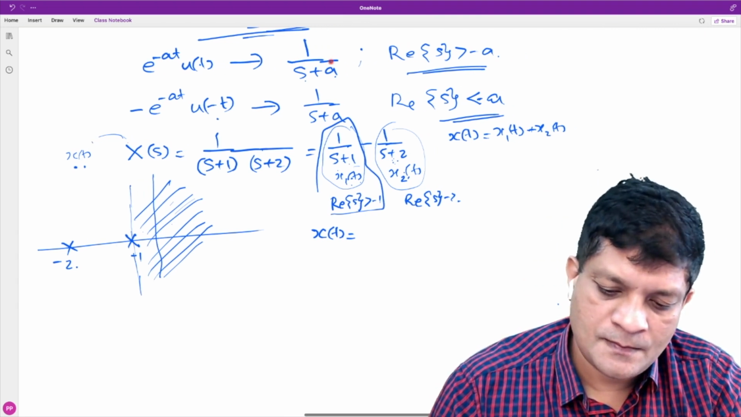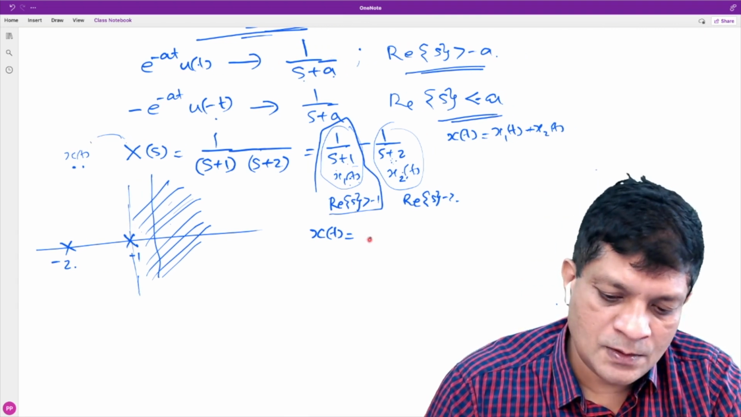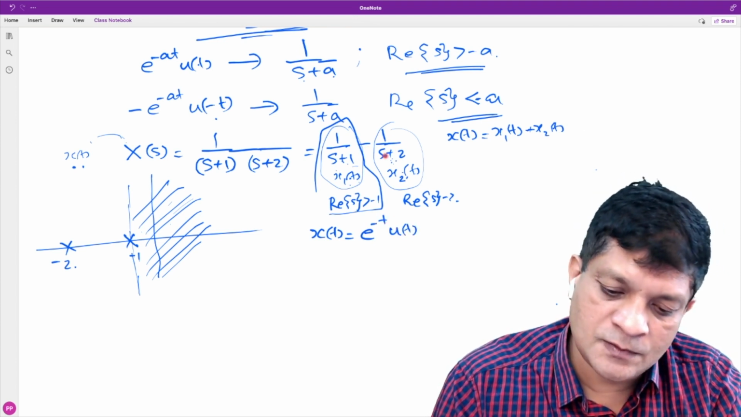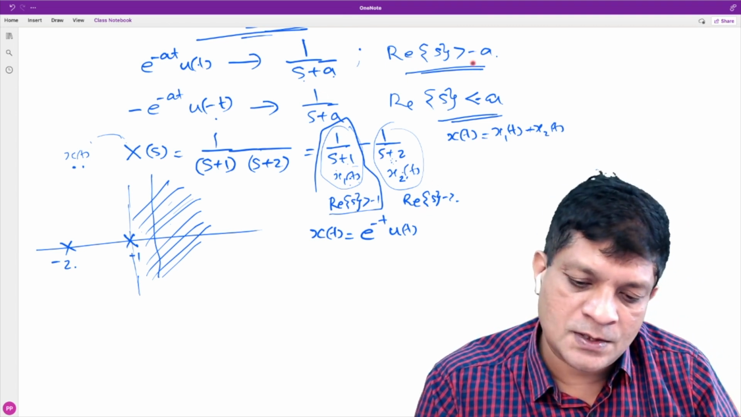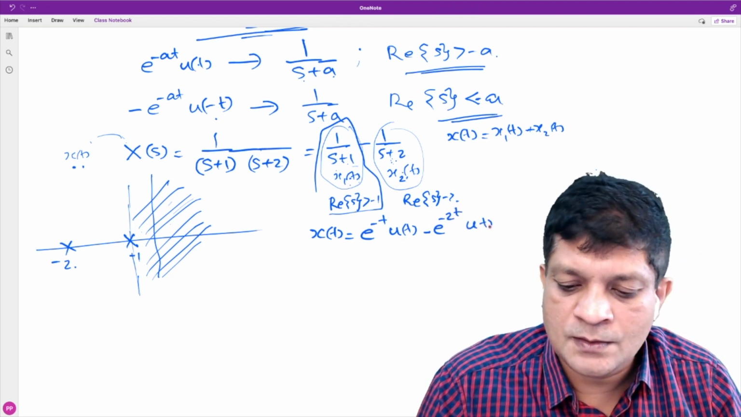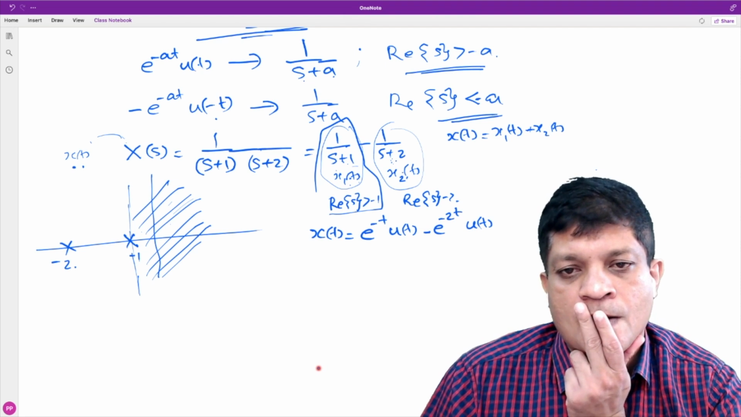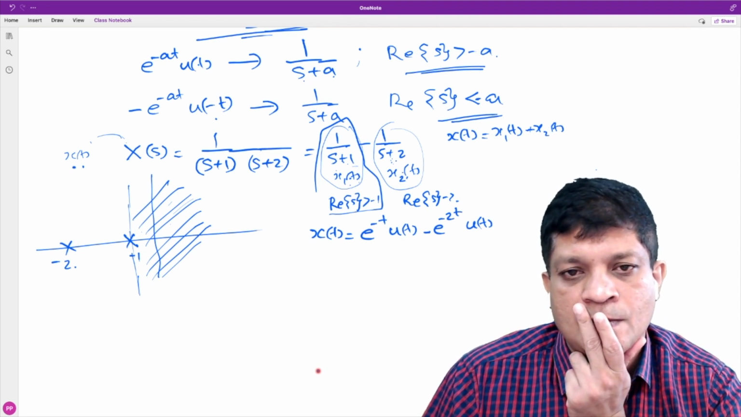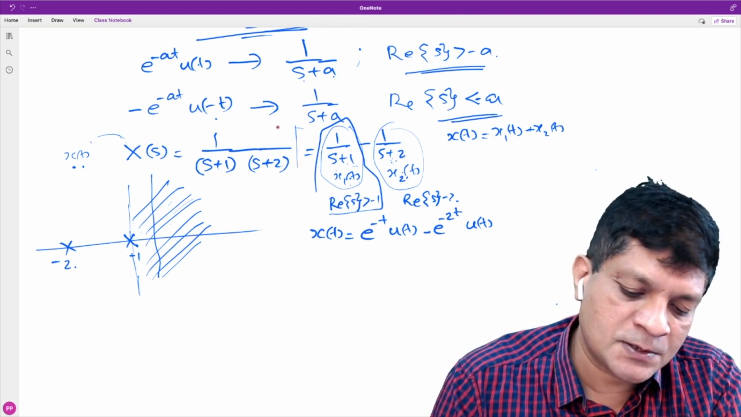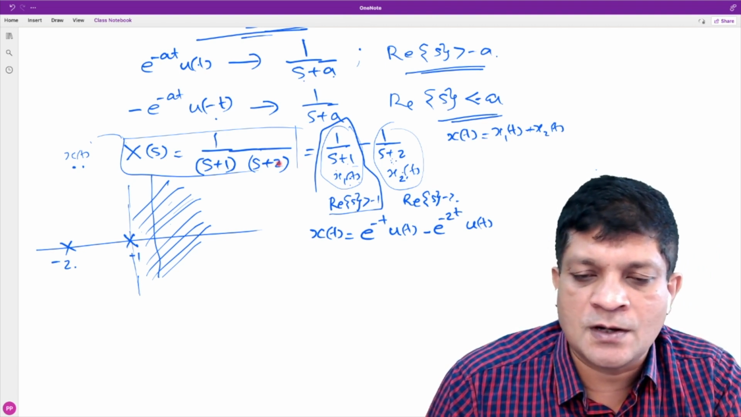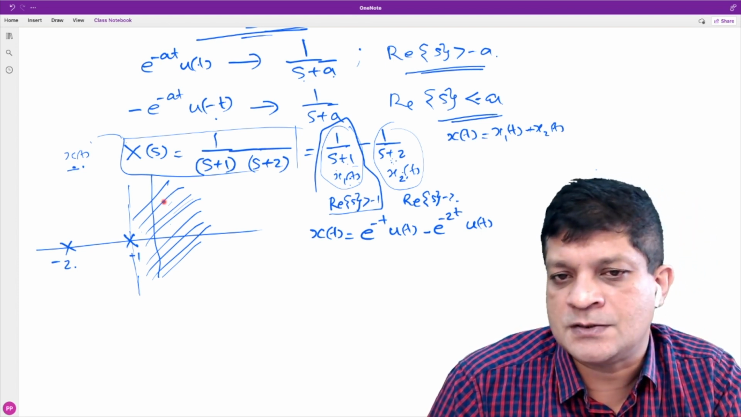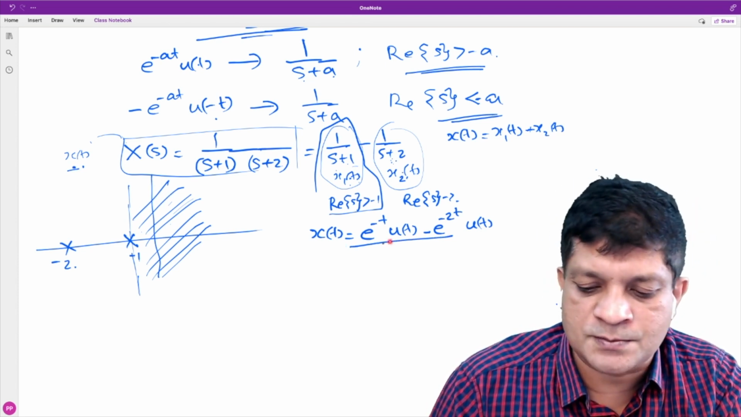It is e to the power minus t u of t, isn't it? What about the second part? Minus 1 upon s plus 2, and real part of s greater than -2. Is it minus e to the power minus 2t u of t? Yes, sir. So this is one possibility, because we are given only the expression. There are many possible ROCs, and this is one of the possibilities. The signal x of t can be a right-sided signal. If it is a right-sided signal, this is the corresponding signal.